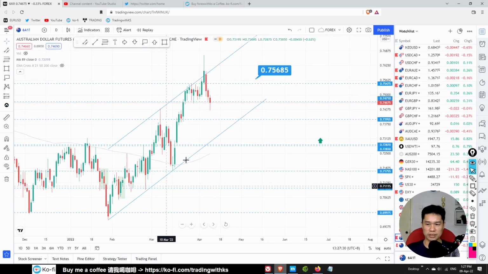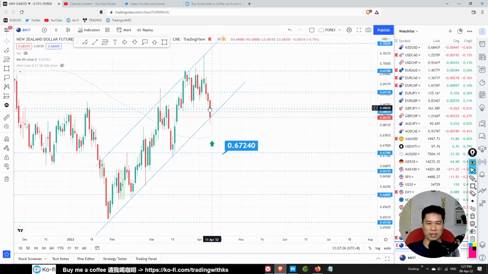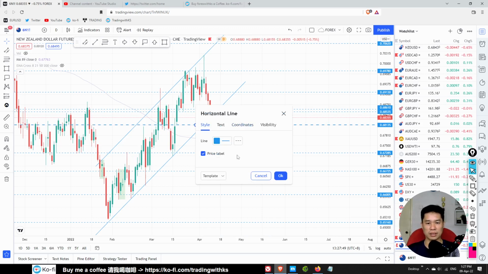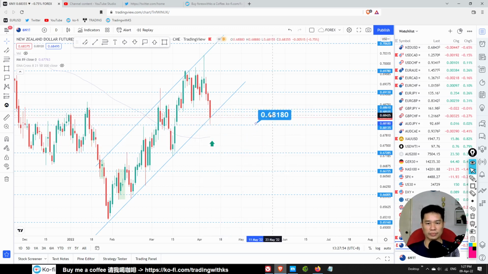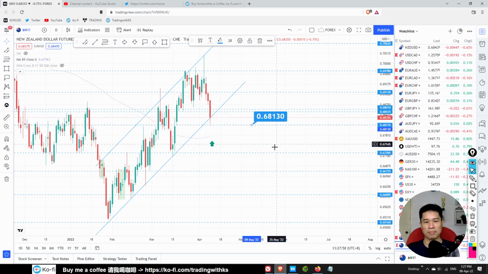Aussie dollar is also strong, but having a correction. New Zealand dollar is so strong, having a correction. If it breaks out from this channel, probably it will turn weak. We have to wait and see whether it can hold this area or not. 0.68130. If it breaks below, then possibly the New Zealand dollar could be weak.